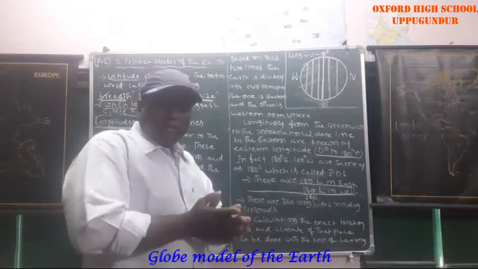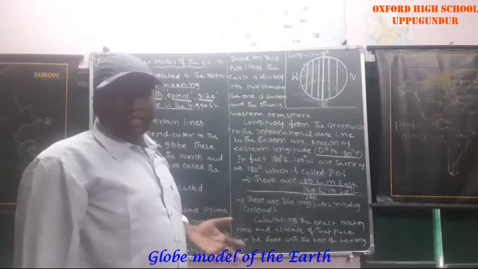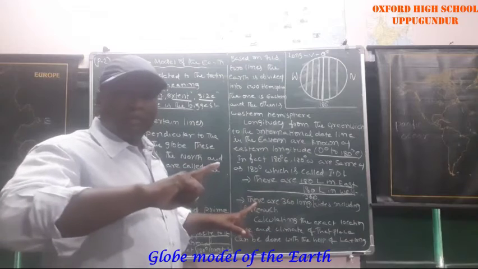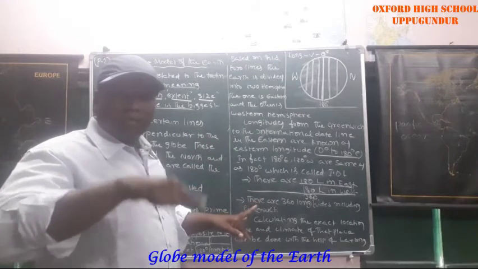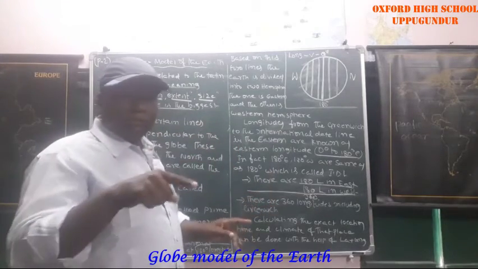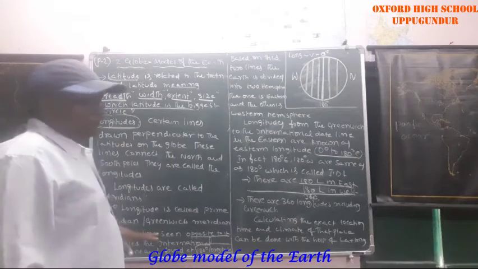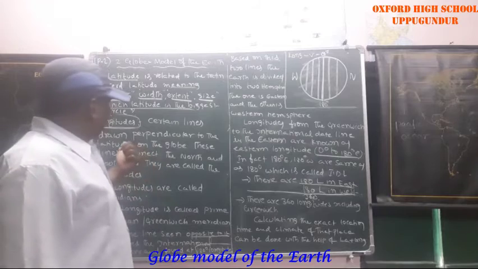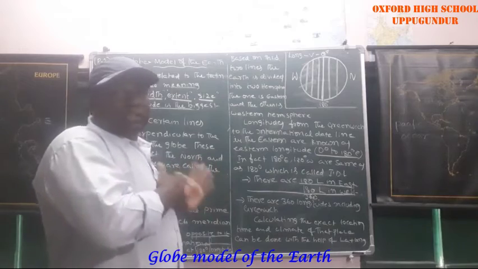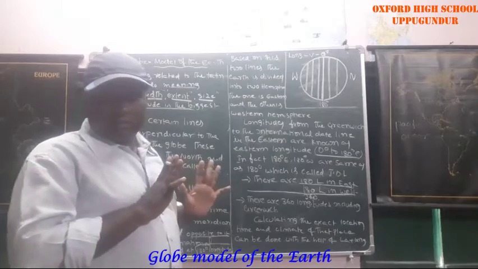Up to now we discussed latitudes and longitudes. Both are imaginary lines. Latitudes are horizontal lines, and longitudes are vertical lines. Latitudes are circles, and longitudes are semicircles. Try to understand that differentiation also. In the next class I am going to differentiate the usages of latitudes and longitudes. Everything understood? Very good. Thank you.